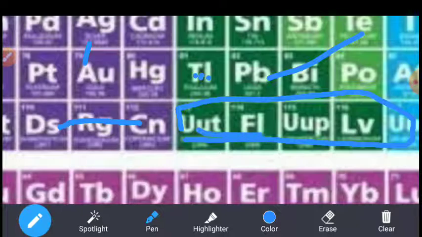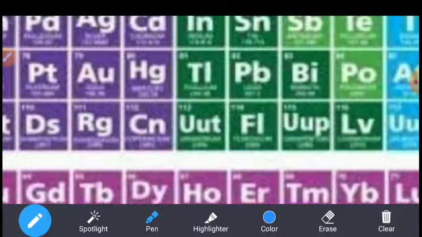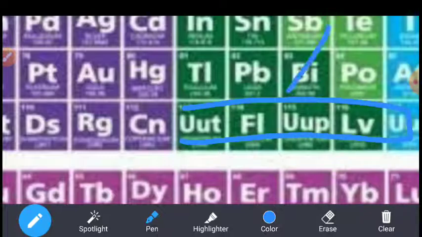It is a formula, not a name. If any elements are found in the future, then such elements are kept here. Like earlier we discussed Eka aluminum, which means gallium, and Eka boron. We have discovered them, so this general name is mentioned. These are general names, beta. It is not a specific name.